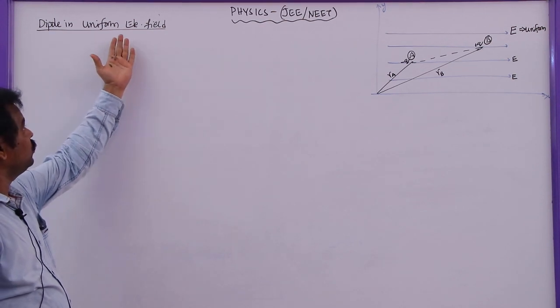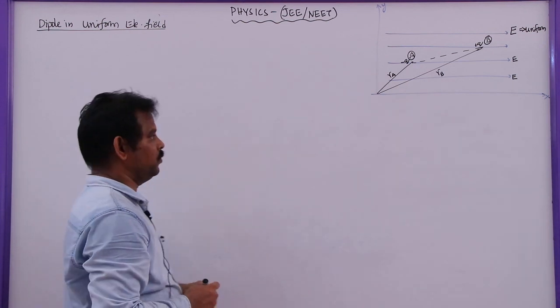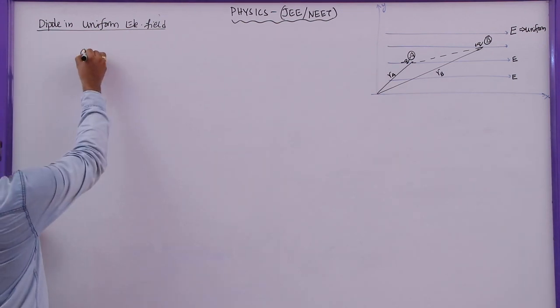Dipole in uniform electric field. What happens if a dipole is placed in a uniform electric field? So first let me find out the force experienced by the dipole.